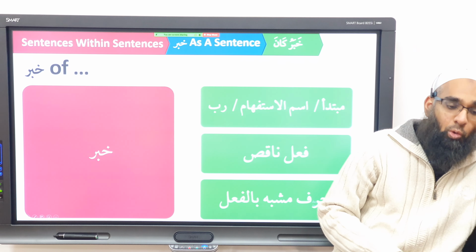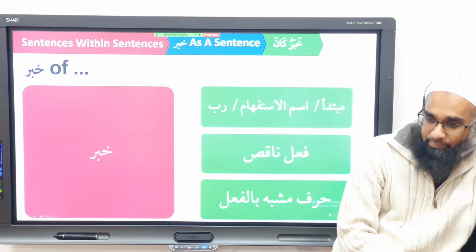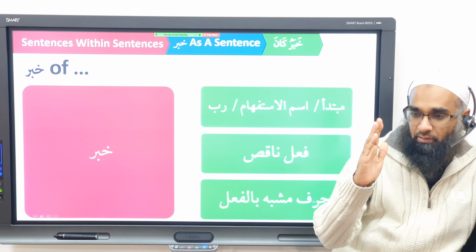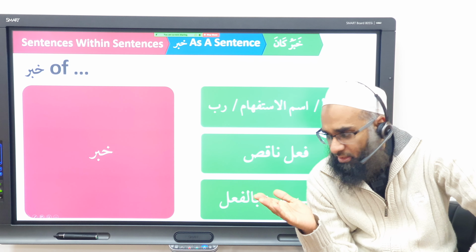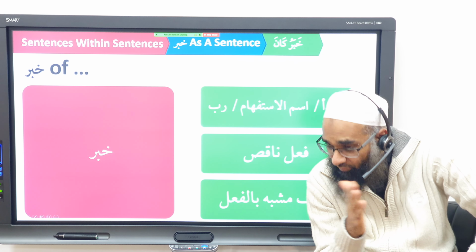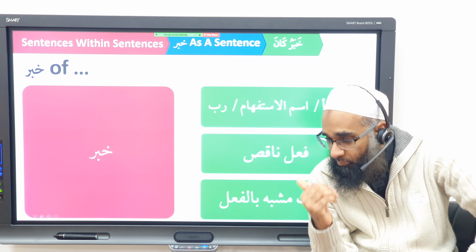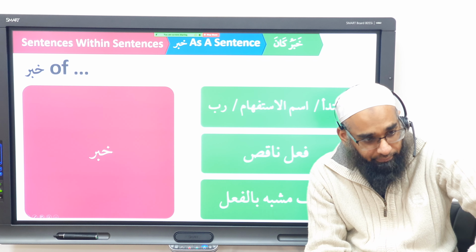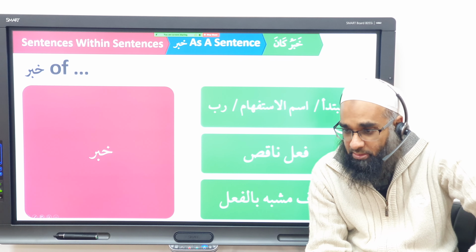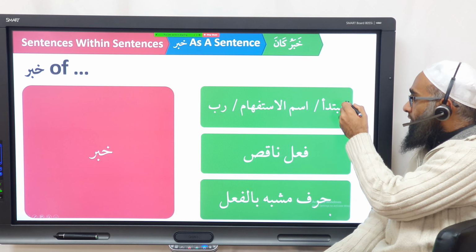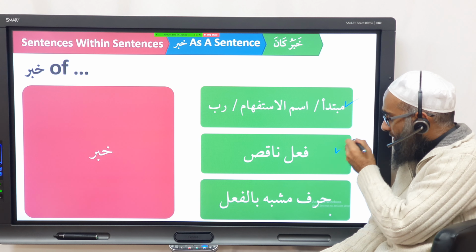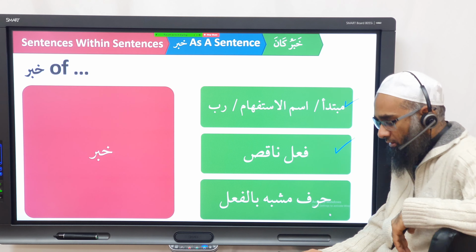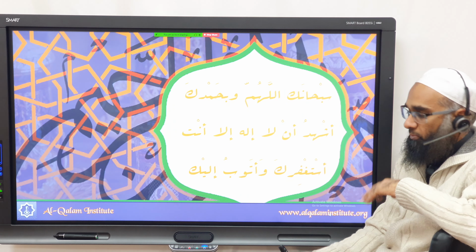First we have to say, well, if you summarize, we're saying, well, khabar can come as a jumla. Yes? Jumla ismiya, jumla fa'liya. But what words have khabar? So mubtada has a khabar. Ism istifham has a khabar. Fi'lun naqis, they have khabar. And we're discussing fi'lun naqis, harf mushabbahun bil fi'l, and then other stuff. All of these have khabar. Do you understand? You got it? Any questions? So now we've covered the khabar of these as single words and as sentences. Now we're dealing with more fi'lun naqis, and also the fi'lun naqis which have jumla as a khabar. You got it? Okay.